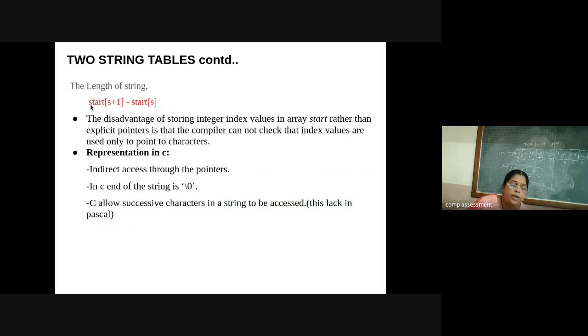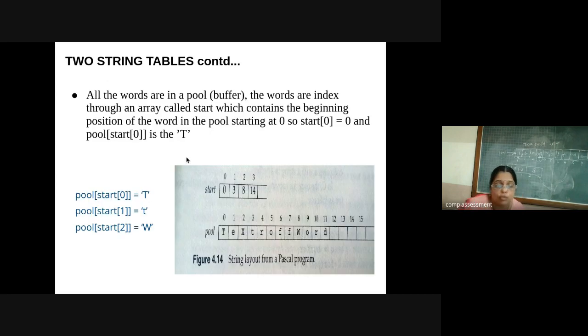And how are we going to calculate the length of a string? You can just check it out. Start of S plus 1 minus start of S is nothing but the total length of the string. See over here, my start